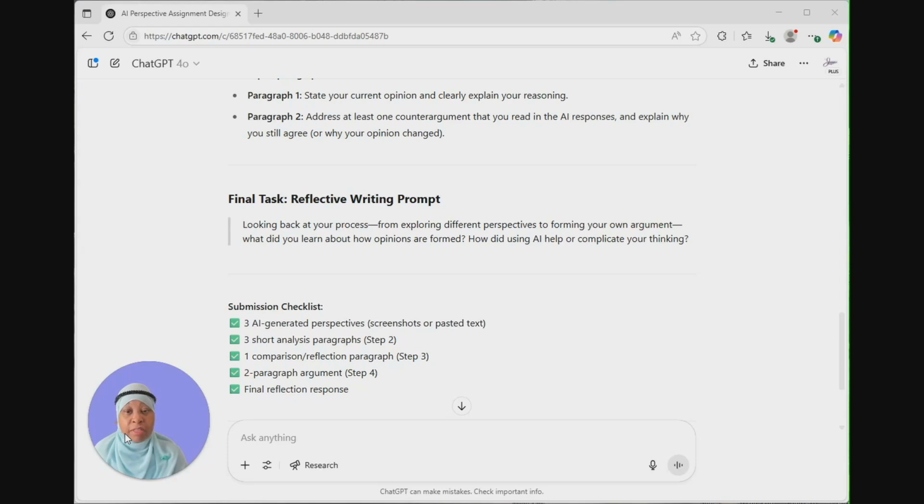We need to start rethinking assignments that we're giving students because they're going to use the AI anyway. So let's try our best to encourage them to use it, but we have to be smart about how we're giving them the assignments now.